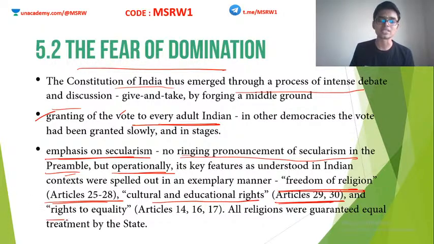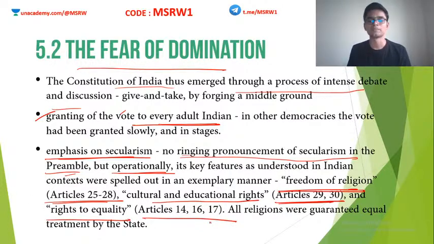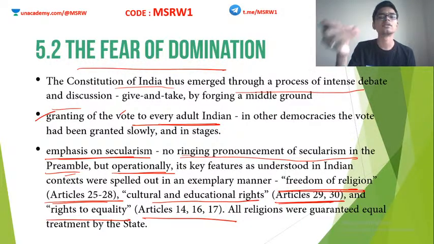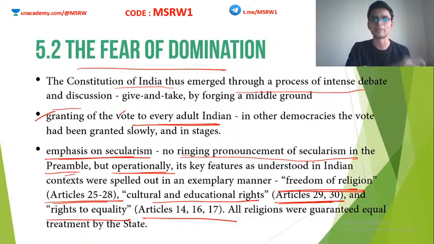Right to equality, Article 14 through 17. These articles directly or indirectly ensured secularism. That is also the reason why the nationalist leaders did not see the need to add that particular word in the preamble, because even if the word is not there, the Indian Constitution is very much secular in its character.